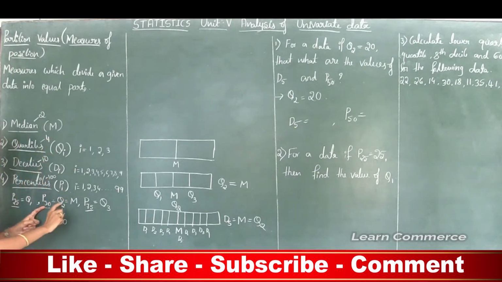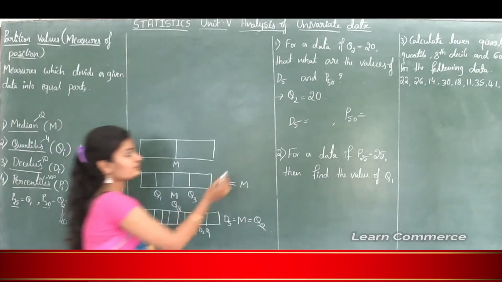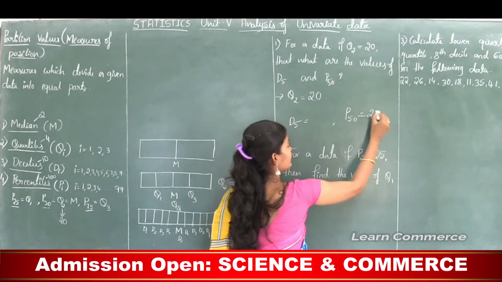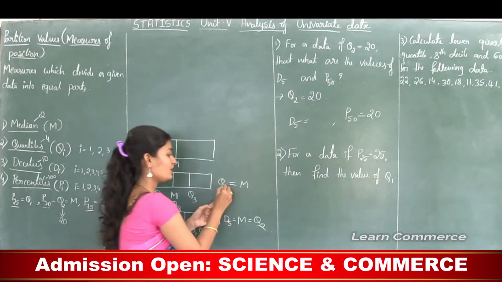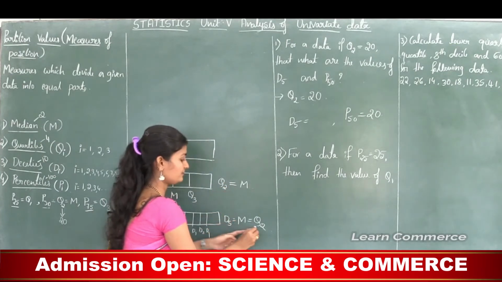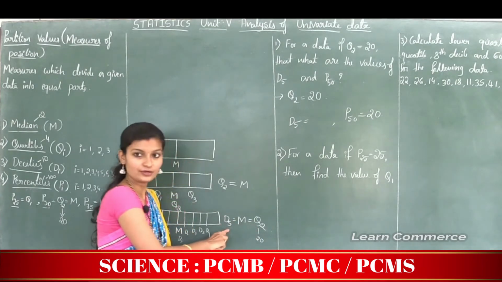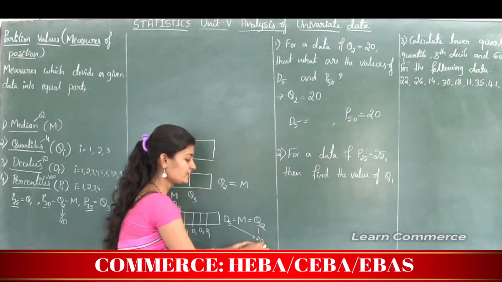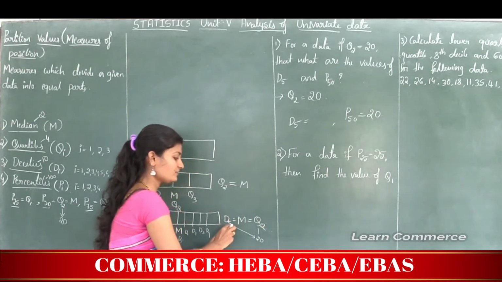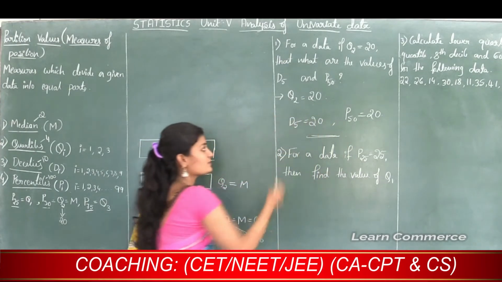So in the problem Q2 is 20, then P50 also 20, because P50 is same as Q2. Next, Q2 is 20, and this Q2 is same as D5, therefore D5 also 20. Okay, this is the solution to the first problem.